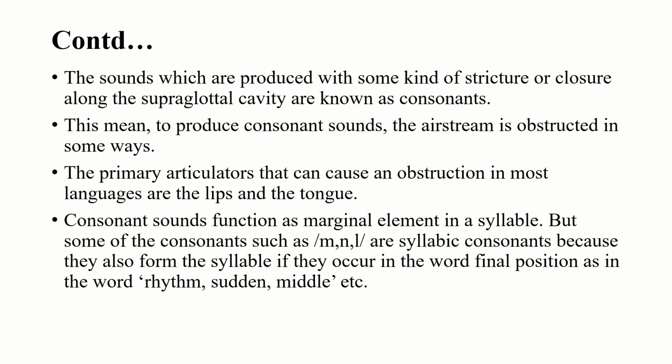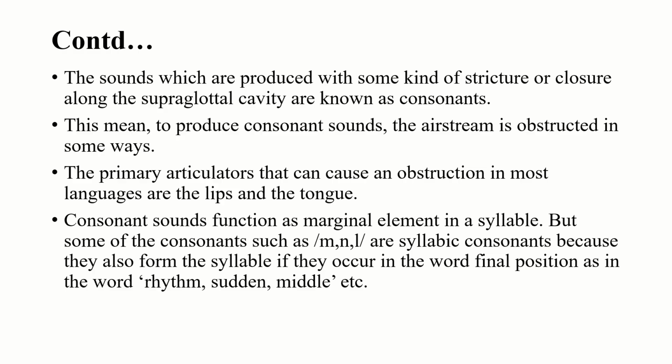The phonological definition, or let's say functional definition, of consonant and vowel is something different. That is, according to the phonological perspective, consonants are those sounds which function as a marginal element in a syllable. They function as a peripheral element in the syllable.